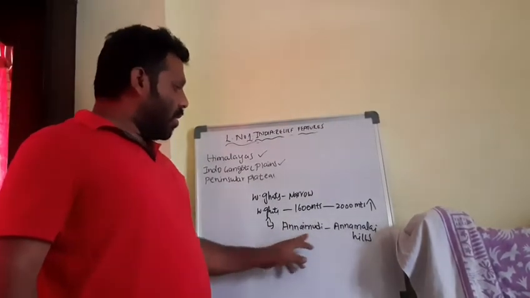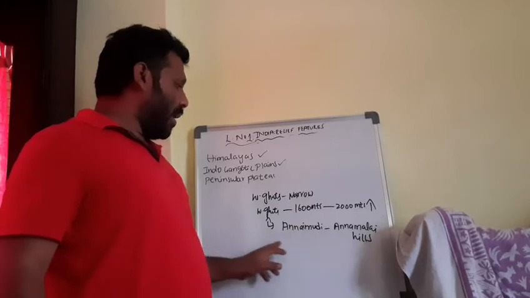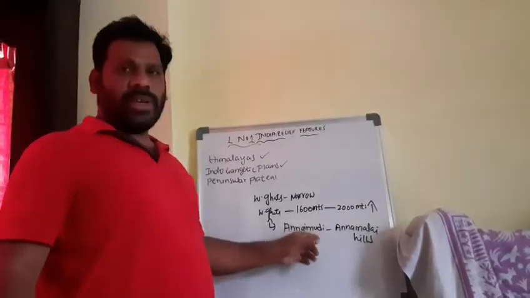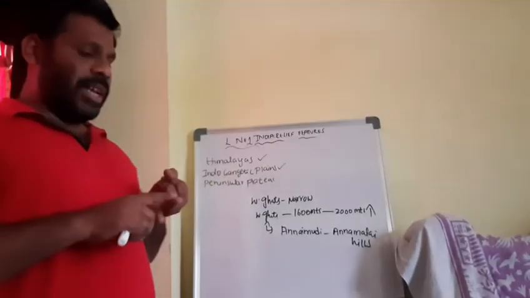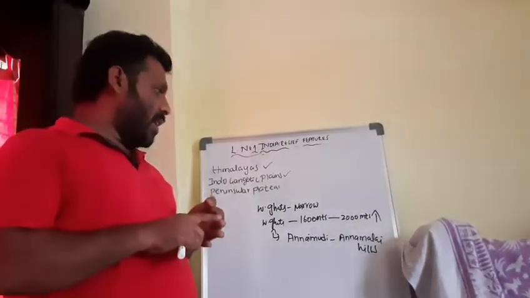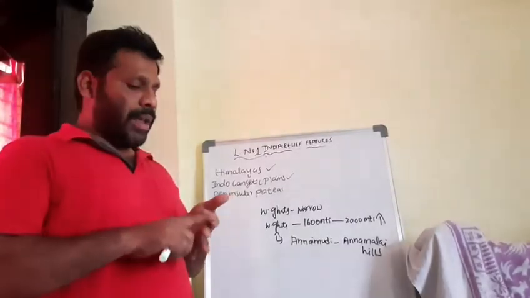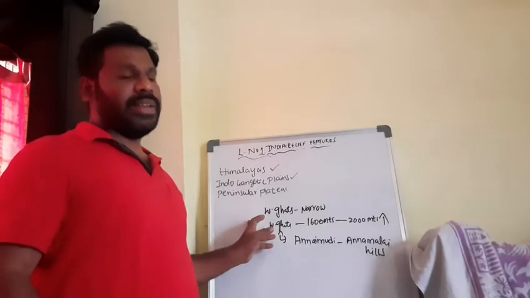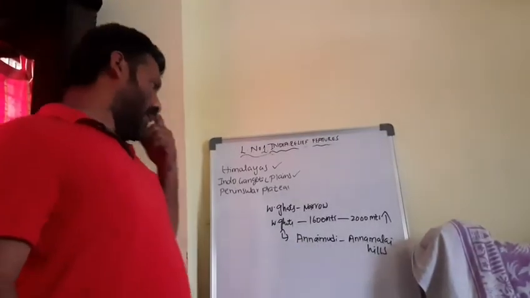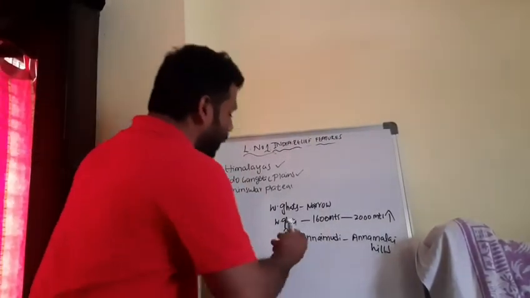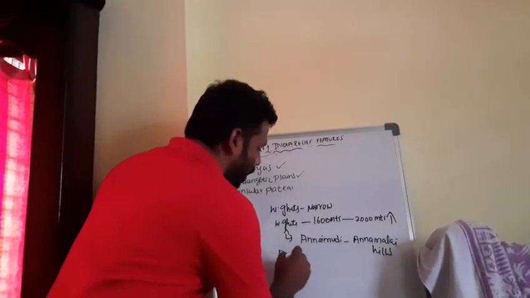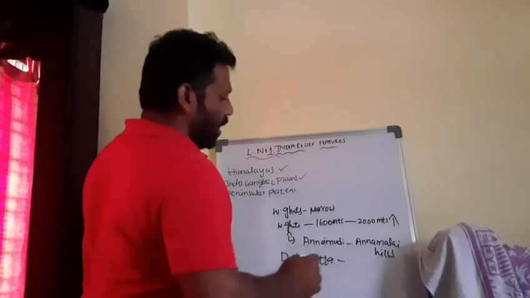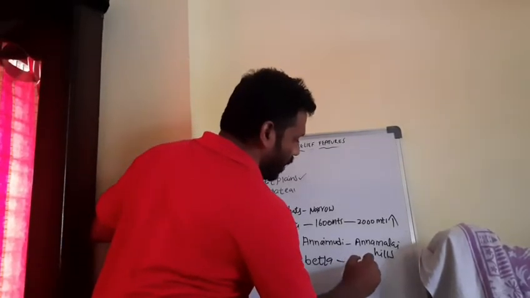One word can make four different types of questions from the 1 mark examination point of view. Annaimudi is the highest peak in the Annamalai Hills, in South India, in the Peninsular Plateau, and in the Western Ghats. These are the four ways they may be asked in examinations. Next, the highest peak in the Nilgiris is Dodabetta. Dodabetta is the highest peak in the Nilgiri Hills.